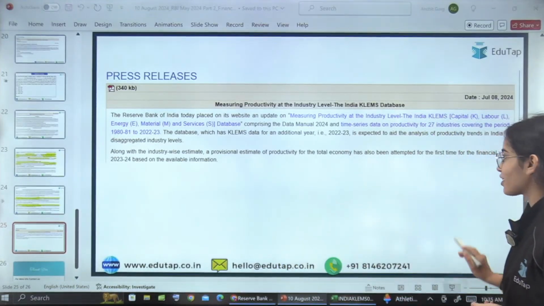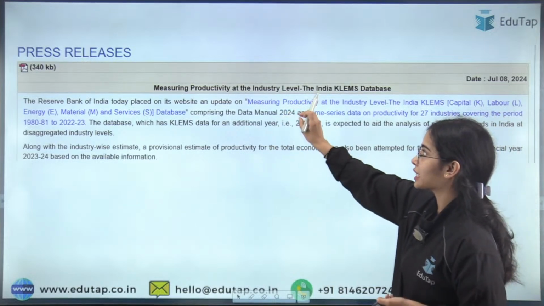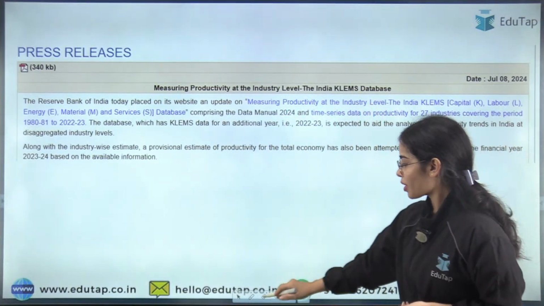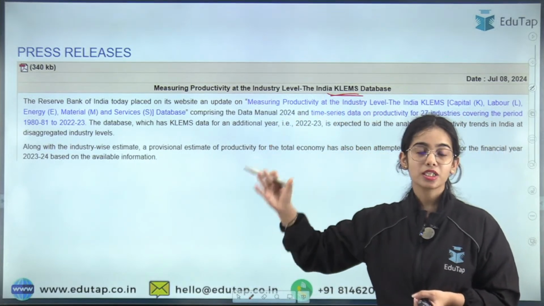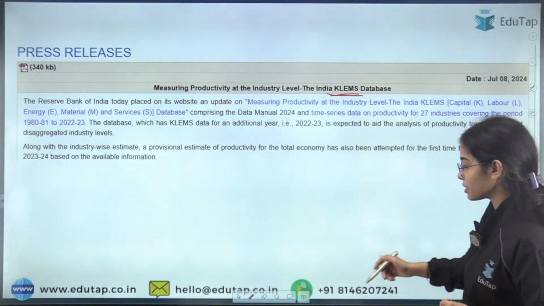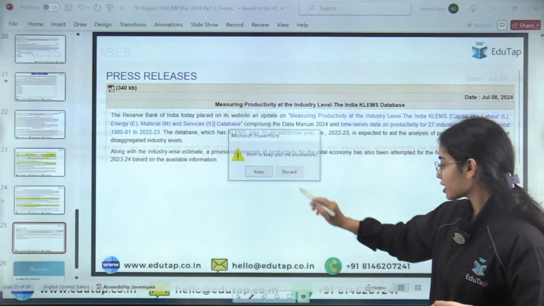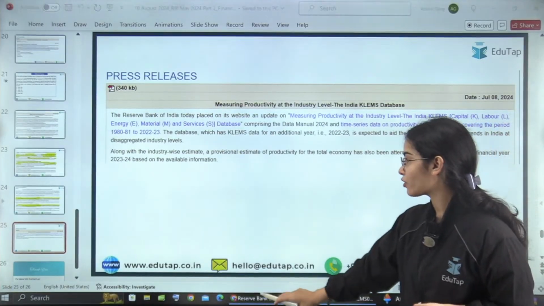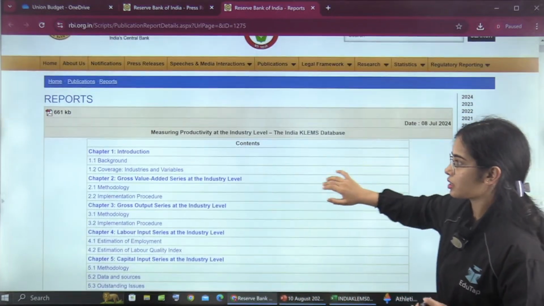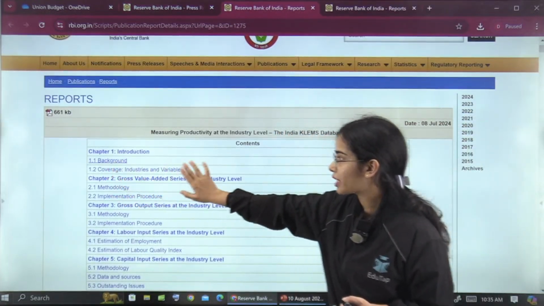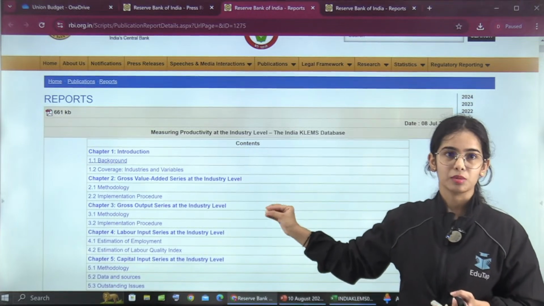So just have the basic idea of measuring productivity at the industry level. You have to know about the KLEMS, that is no doubt, but there is nothing to understand here. You just have to cram what KLEMS is, as well as the background. Just know the brief idea of the background, and the coverage of industries and variables, that you can see.